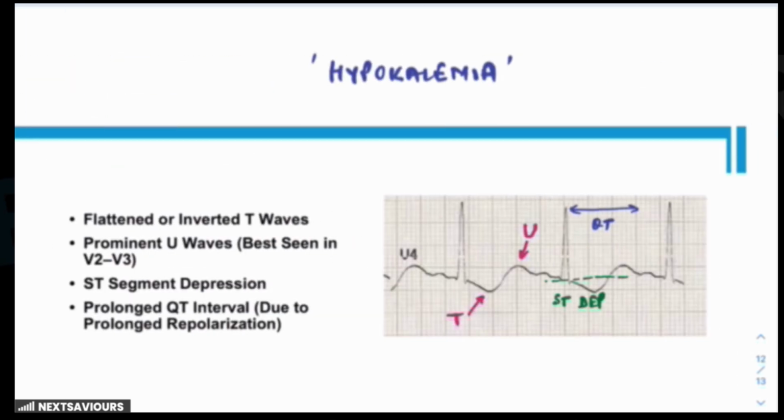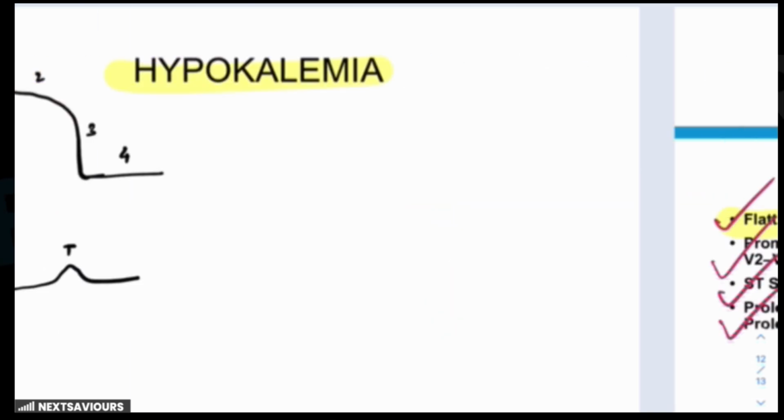The most important ECG finding is the flattened T wave, or you can say inverted T waves, which is being shown over here. The other one is the prominent U waves, which are best seen in V2, V3. Then ST segment depression, and a prolonged QT interval because of prolonged repolarization. Now, let's see what the reasons are behind the flattened or inverted T waves.